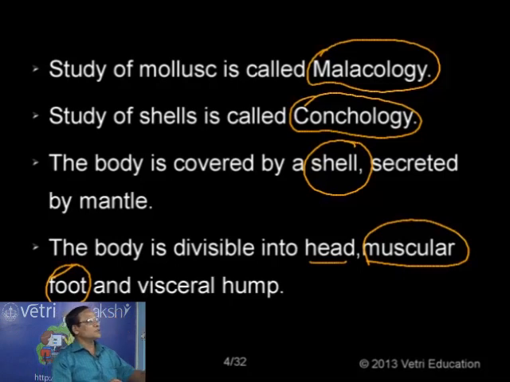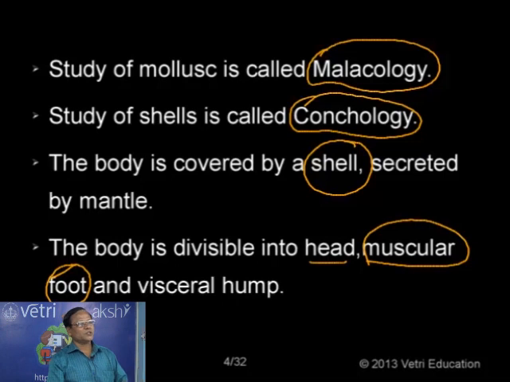The classification of Mollusca includes different classes. The classification is made based on either the nature of the foot or the nature of the shell. So these two are considered as criteria for the classification of this group, the molluscan animals. Anyway, they have a muscular foot.